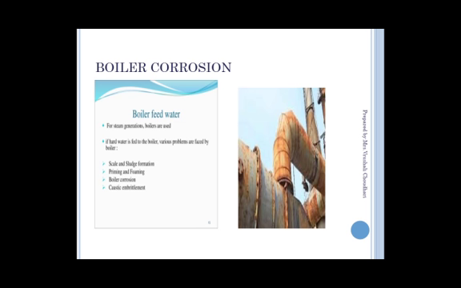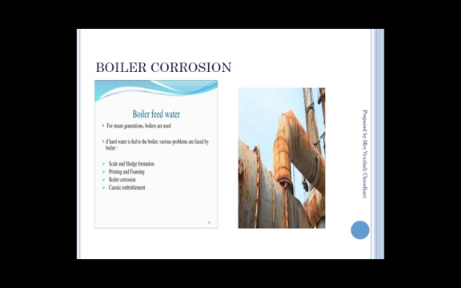We are going to learn the effect of hard water. If we use hard water in a boiler, what will happen? Boilers are basically used for the generation of steam and heat. For making electricity, boilers are required.